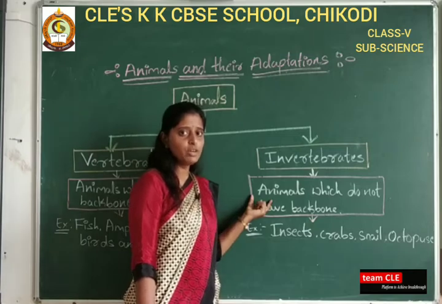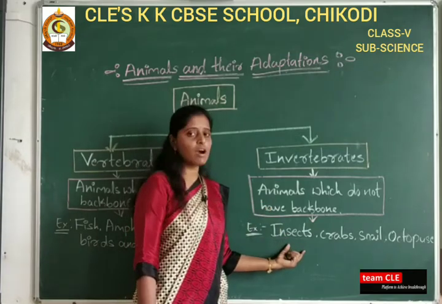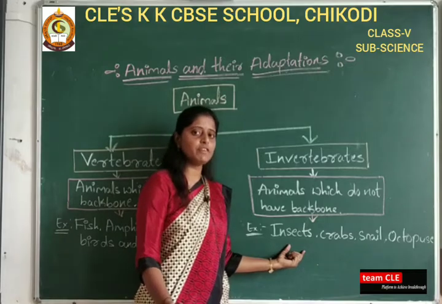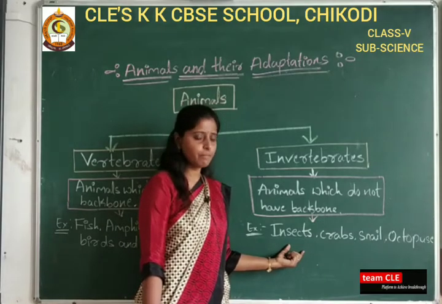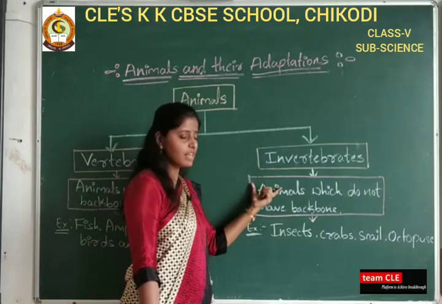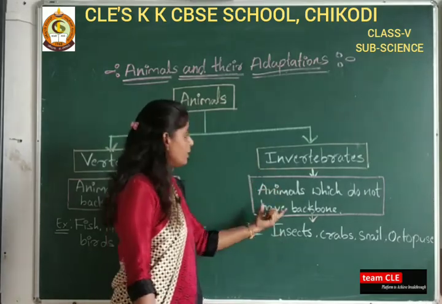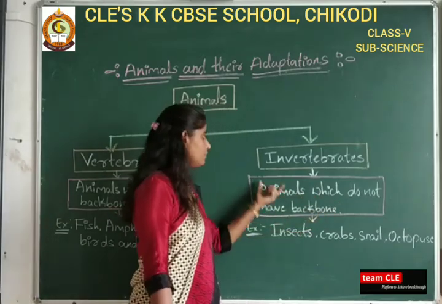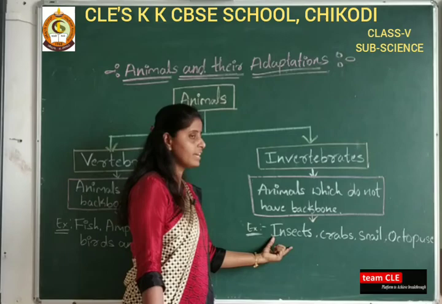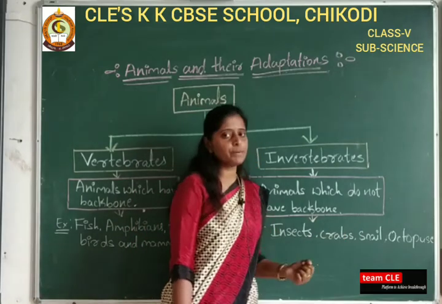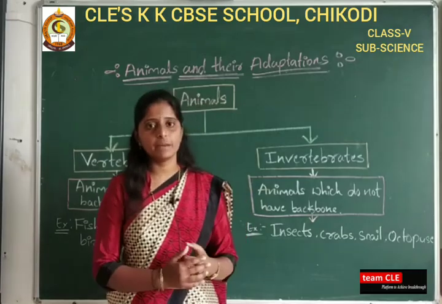So how do they move from one place to another? That motion we will study again in the next class. Remember the examples of invertebrates. Animals which do not have a backbone are called invertebrates. Insects, crabs, snail and octopus are examples of invertebrates.